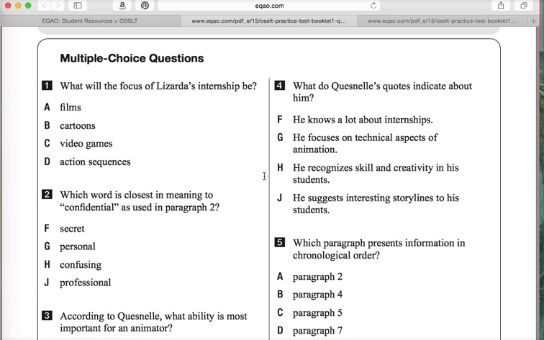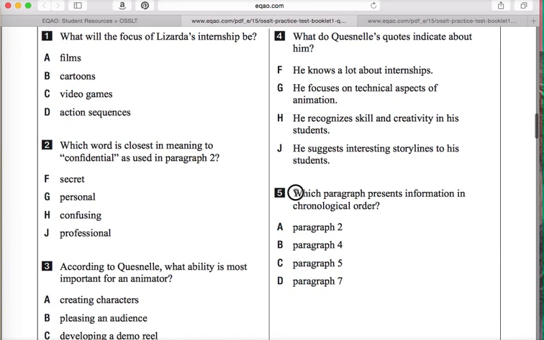Okay. In question number 4, let's use the same quotation. Quesnel, it sounds like he knows something of internships. He does focus on the technical aspects of animation, but not only that. Does he suggest interesting storylines to his students? I'm a little bit confused by the grammar here. I don't know if he suggests interesting storylines to his students. I think he enjoys when his students create their own interesting storylines. So in this case, the answer would be H. He recognizes skill and creativity in his students. This answer is the only one that balances skill and creativity.